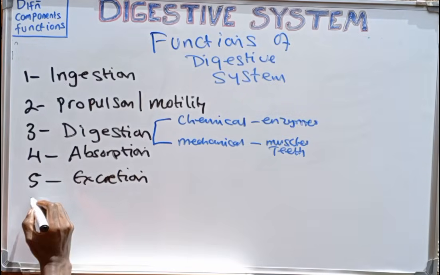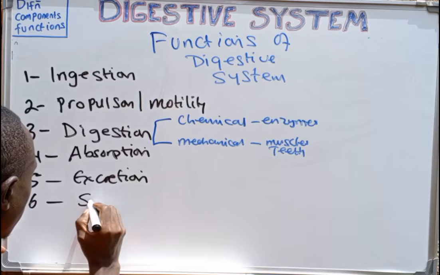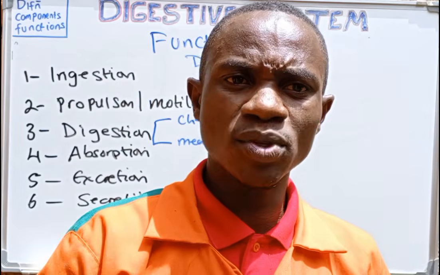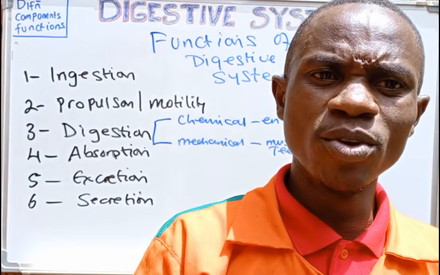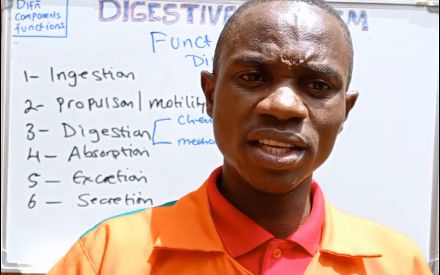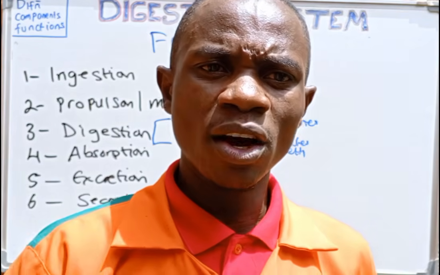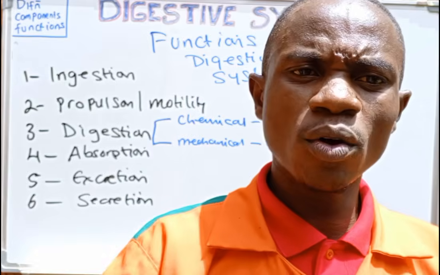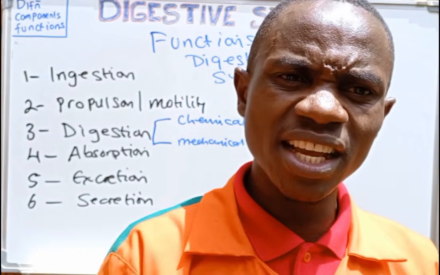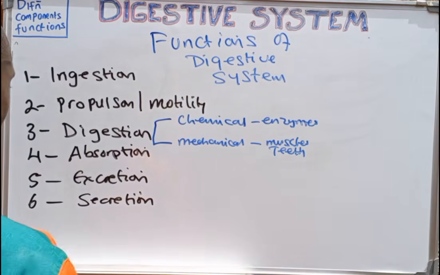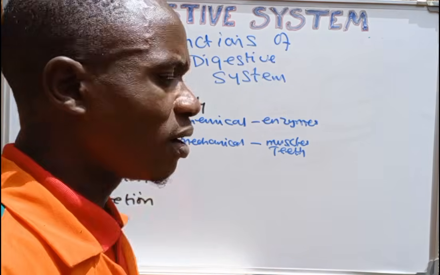Then the sixth function of the digestive system is secretion. The digestive system secretes a lot of substances. For example, saliva that is rich in immunoglobulin A that aids in immunity. We have hydrochloric acid secreted into the stomach that also protects against any microorganisms eaten along with food. And also some other juices that are produced to aid in digestion. Mainly, those are the functions of the digestive system.